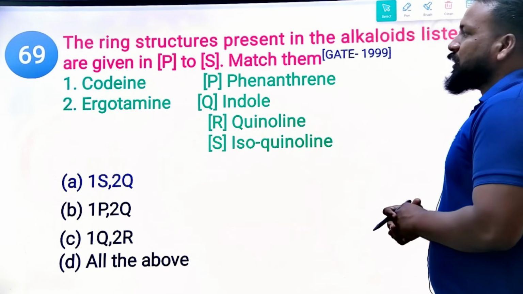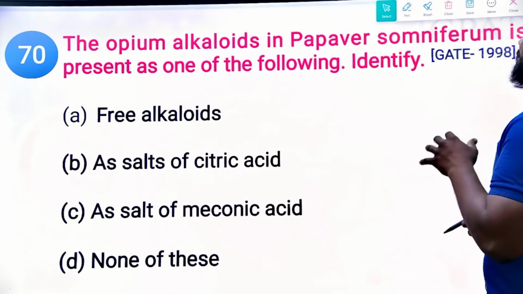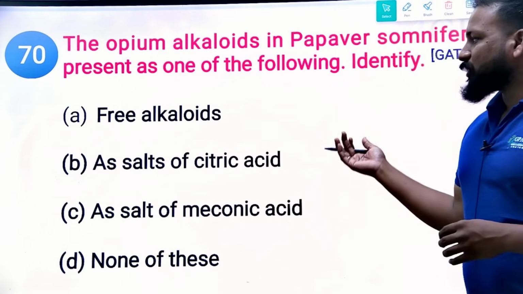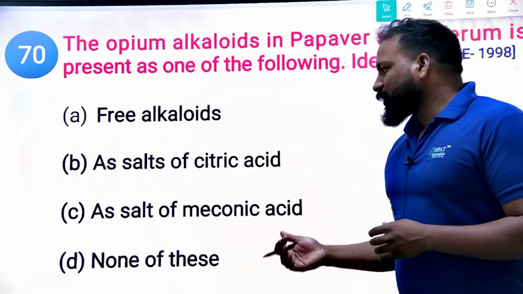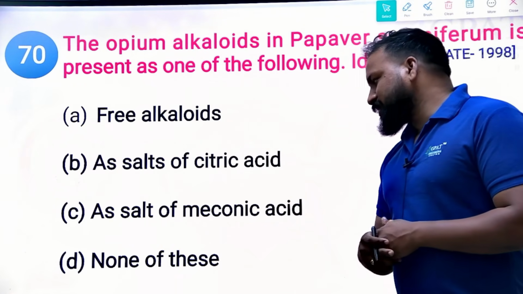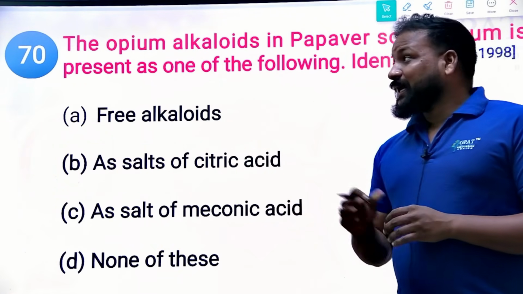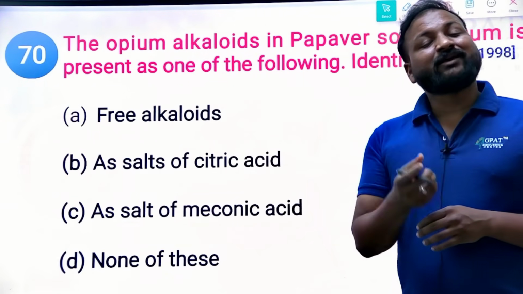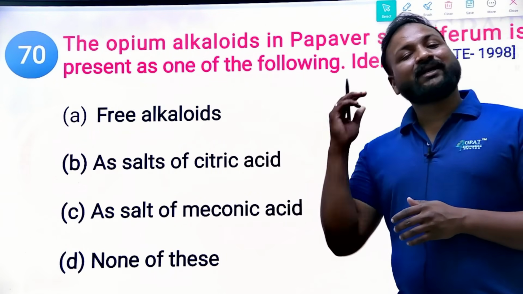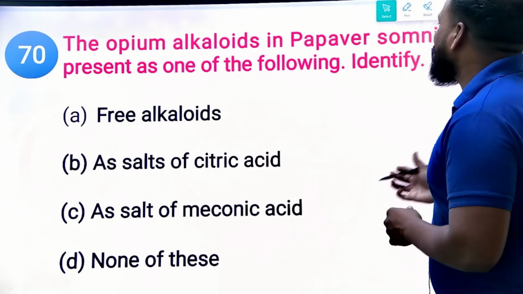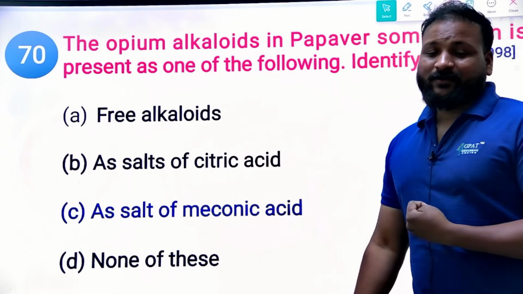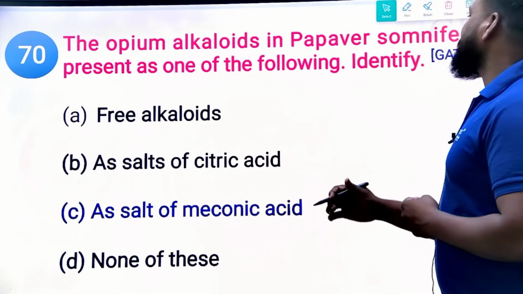Next question. Come on, almost there. The opium alkaloids in Papaver somniferum are present as one of the following: free salts of citric acid, free alkaloid, salts of meconic acid, and none of these. Papaver somniferum means opium, opium means morphine, morphine means meconic acid, meconic acid means Marquis test. So undoubtedly the option is salts of meconic acid. That's the right answer. Moving to the next question.